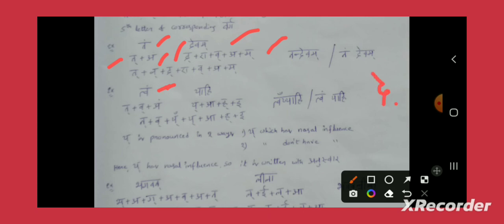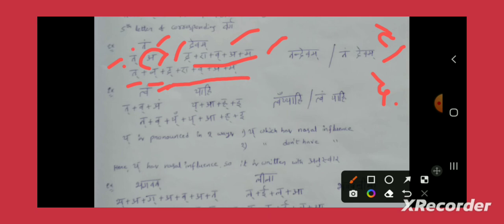Dakara belongs to Tavarga. So what is the nasal letter of Tavarga? Nakara. So that's why this Anuswara is replaced by Nakara. The other letters on the left hand side remain as they are, and on the right hand side nothing got changed. Everything remains as it is.